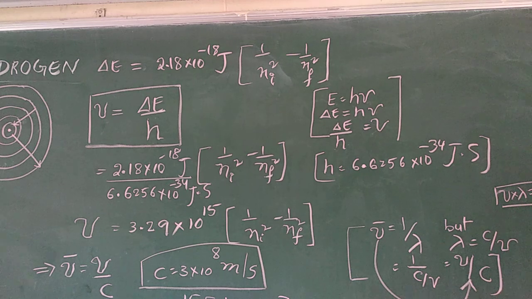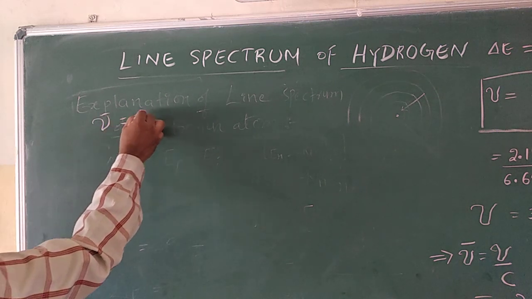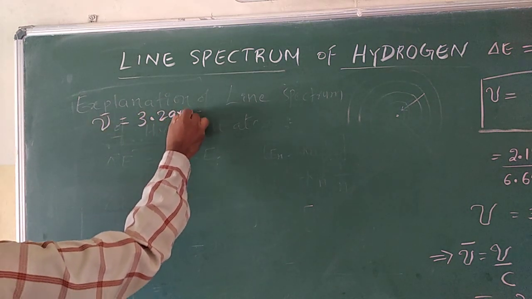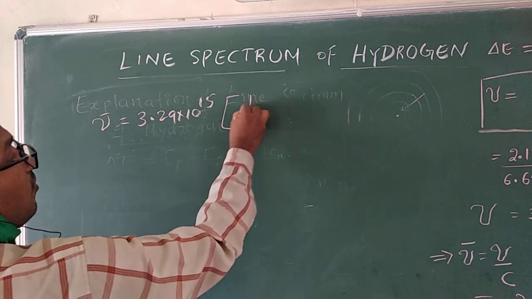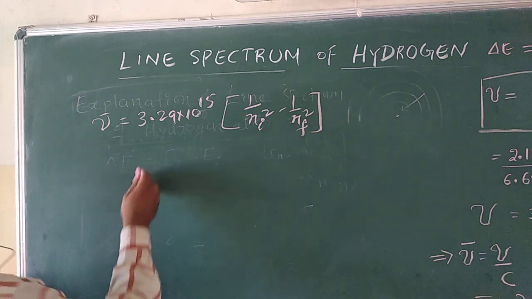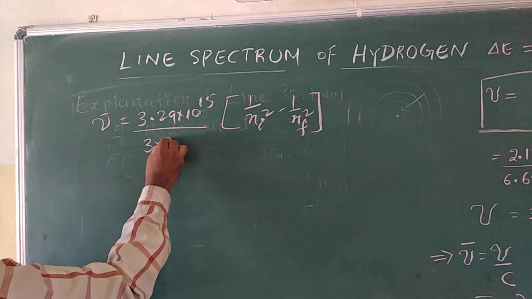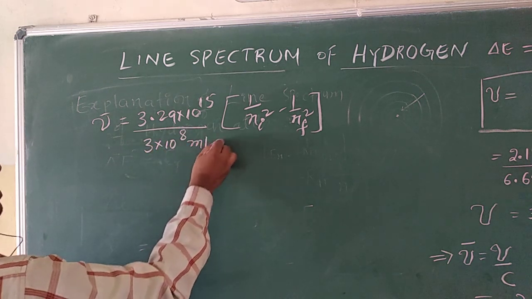Right, children? The formula is nu bar equals 3.29 × 10^15 × (1/Ni² − 1/Nf²) by c value, 3 × 10^8 meter per second.